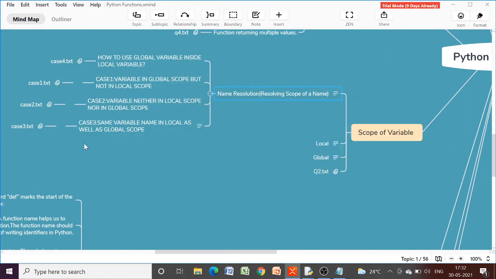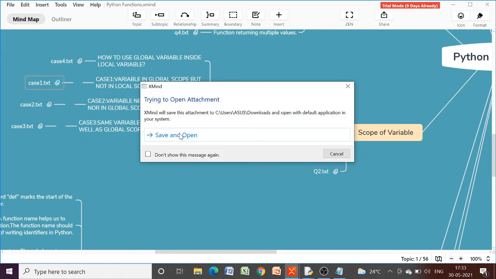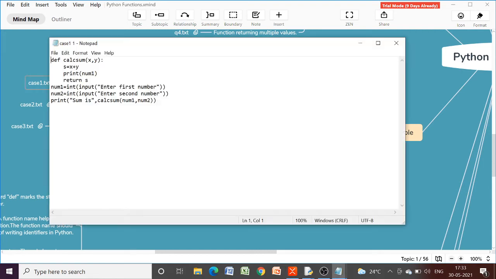Okay, so again we have some cases here. Let us discuss the cases one by one. First one is Case 1. The situation is when the variable is in global scope but not in local scope. What is the situation? Let us see. The variable will be in the global scope but not in the local scope.